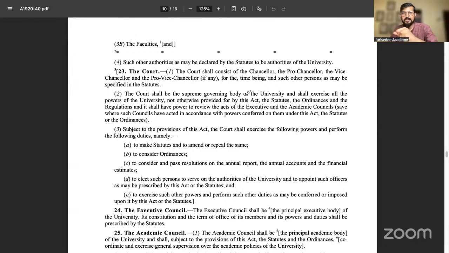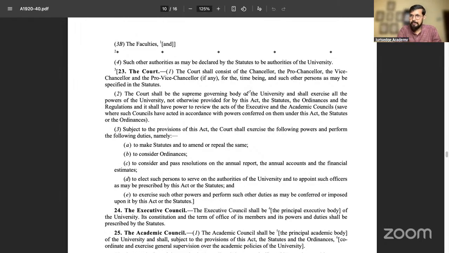Give me a yes if you are understanding. So it has been changed frequently by the legislature. Sometimes it has been changed in such a way that the power of the Court was taken away, in 1951, 1965, and in 1972. In 1981, the power was given again to the Court. Okay, so this is the Court. I'll show it to you.